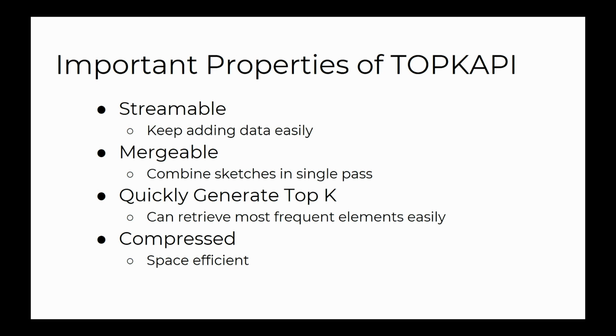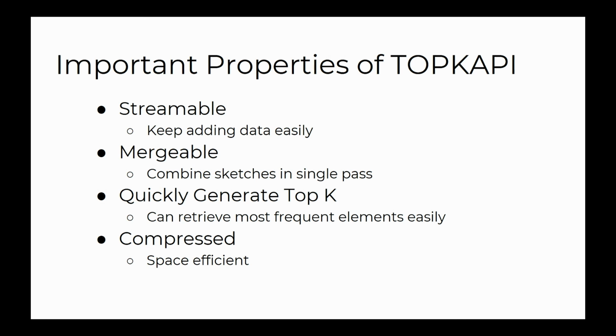And so we use something called TopKapi, which is a NeurIPS paper from 2019. And it had several important properties. One, it's streamable. Once we construct the sketch, we can easily pass more and more. We can sample the reservoirs from the hash table and easily add the elements to it. The next one, and this is very important, is it's mergeable. That means that if we have two sketches, for example, the sketches from two different compute nodes, we can combine them into one single sketch with one linear pass through.